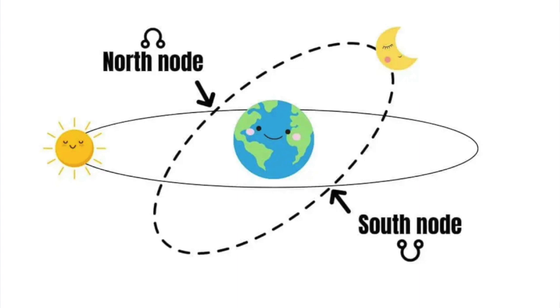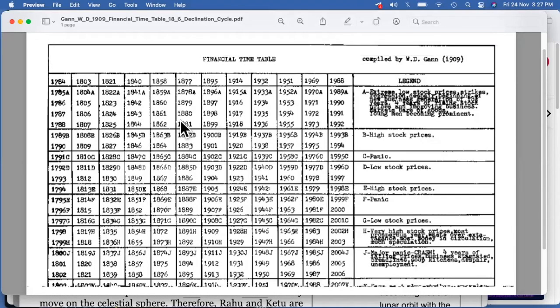Let's get into the details, but for understanding these details, we need to go on W. Gann's chart. This chart was prepared in 1909, so it starts with 1784. So from 1784 to 1803, this is approximately an 18 to 19 year cycle. 1803 to 1821, approximately the same time period, 18 to 19 years, not exactly precise to the time, but approximately the same timing. The cycle then continues further, so it is tentatively an 18.6 year cycle.